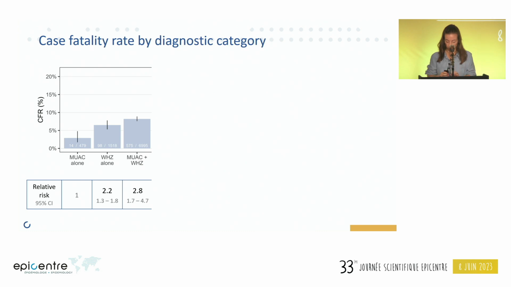Now let's take a deeper look at this information. Here we present the CFR among children with different subcategories of marasmus. Starting on the left, we have the CFR based on MUAC alone, followed by weight for height alone, and on the right side, children identified with MUAC and weight for height together. The relative risks according to the specific criteria are presented with children admitted by MUAC criteria alone as the reference group.